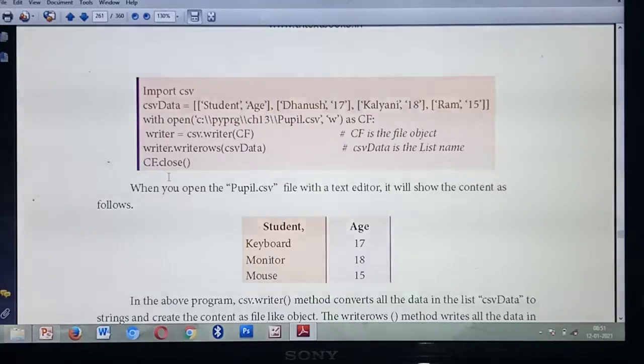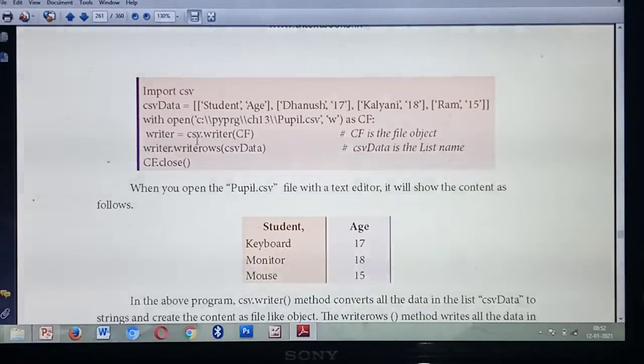Understood? But you are giving the input data inside the list. So once more, what's the header file? import csv. Next you are going to give some input data. The input data is stored inside the list. For that you have created one variable, csv_data. So what are the details? Student, age. Likewise, three details you are giving inside the list.